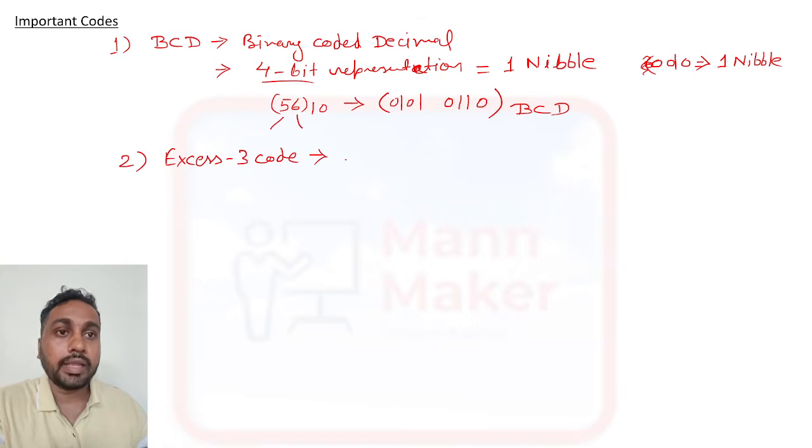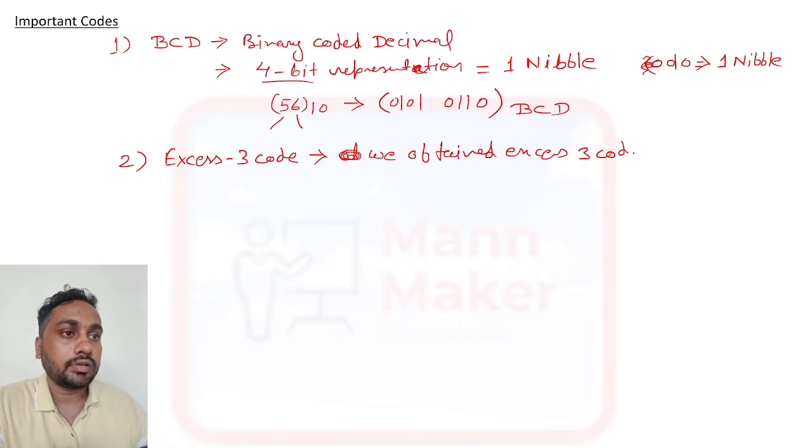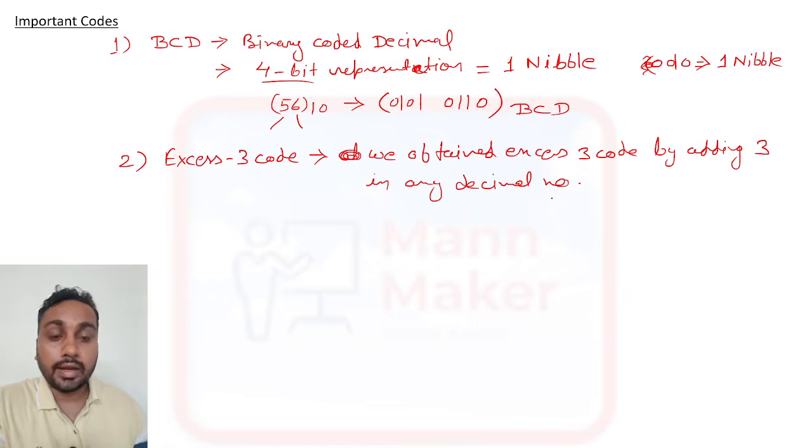We can obtain excess 3 code by adding 3 to any decimal number. You can write the definition: we can obtain excess 3 code by adding 3 to any decimal number.